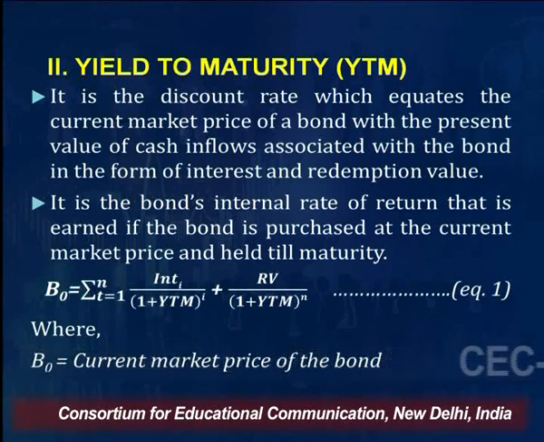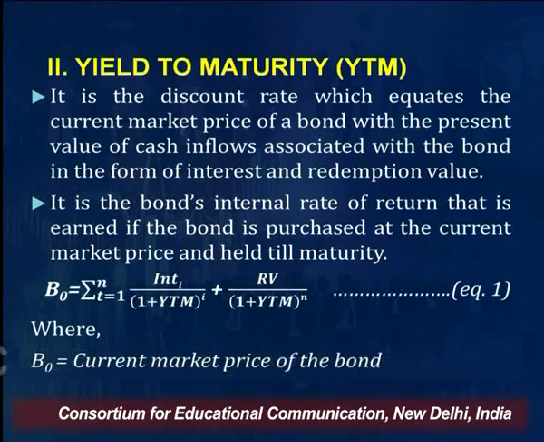See, friends, there are two types of income which the investors get. One is in the form of interest. When a bond is being issued, the company promises to pay interest that remains fixed. I am presuming it remains fixed.